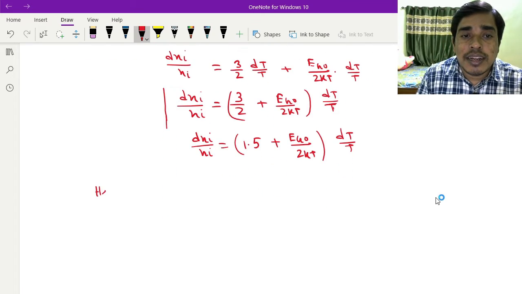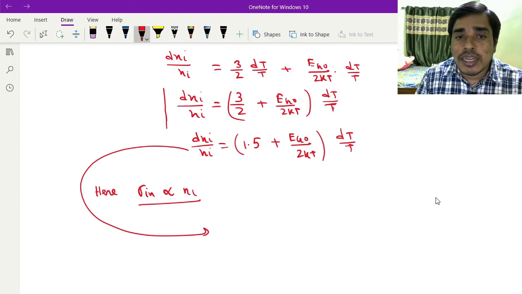Here sigma intrinsic is proportional to ni. So in terms of dni, it can be written as d sigma intrinsic divided by sigma intrinsic equals dni by ni.